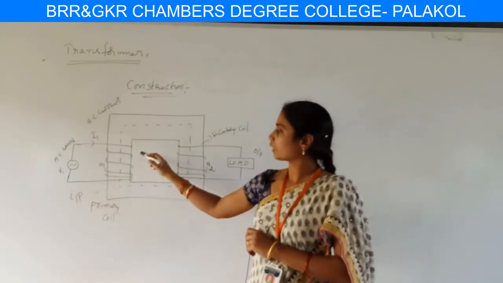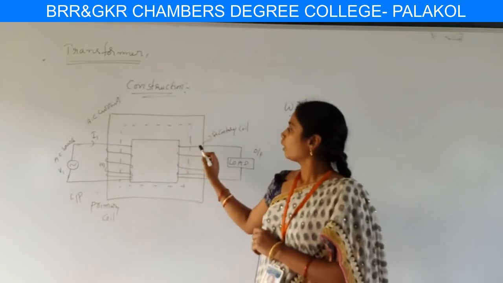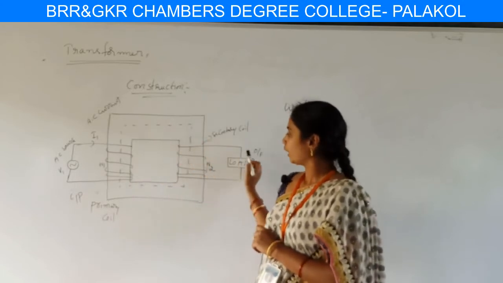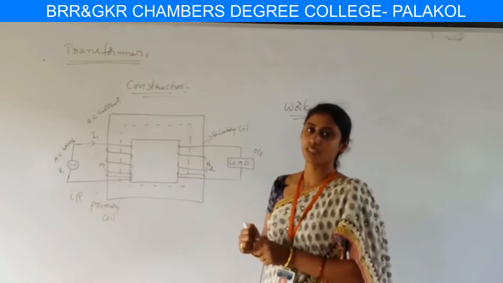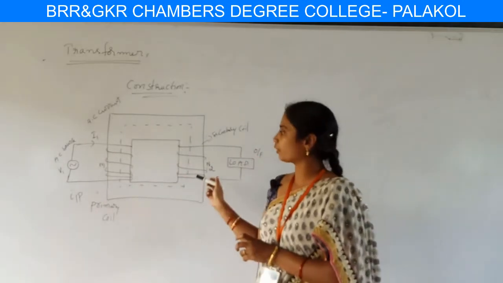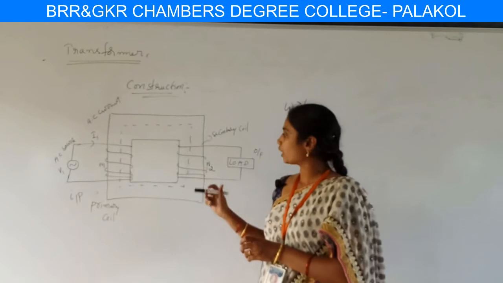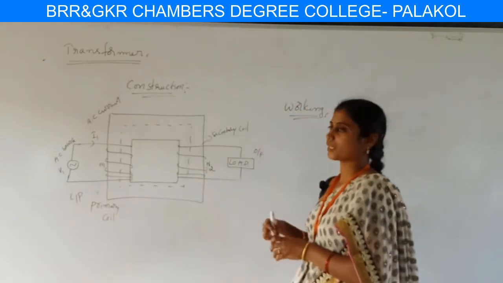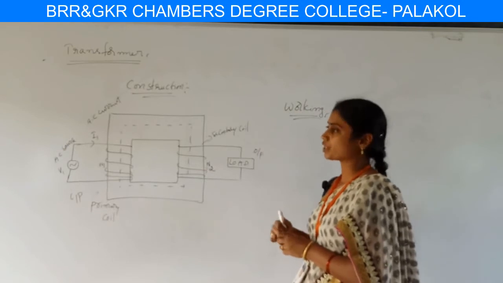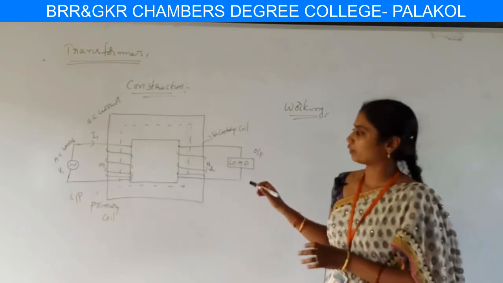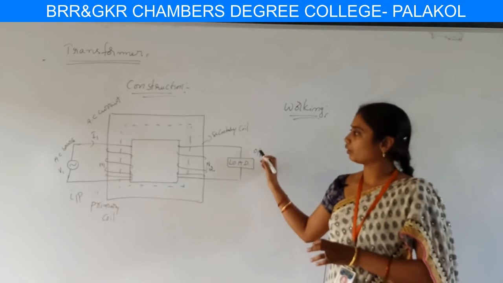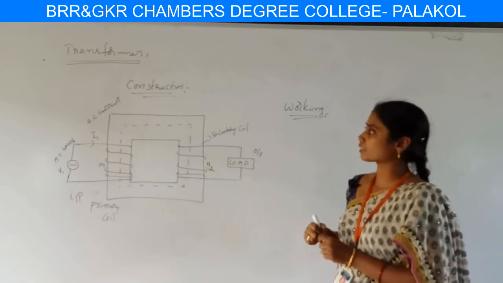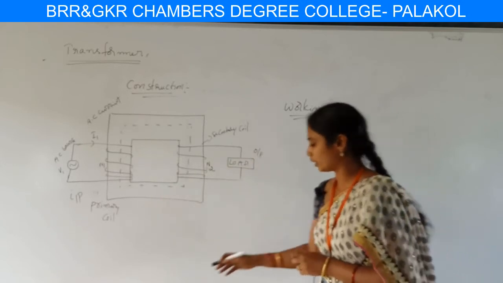Whenever flux is linked in the circuit, an EMF is automatically produced in the secondary coil. According to the phenomenon of mutual induction and Faraday's laws, an EMF is induced in the secondary coil. This EMF is capable of giving current and energy to the source. So this is the working of the transformer.